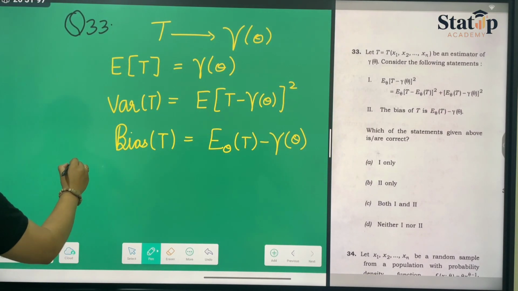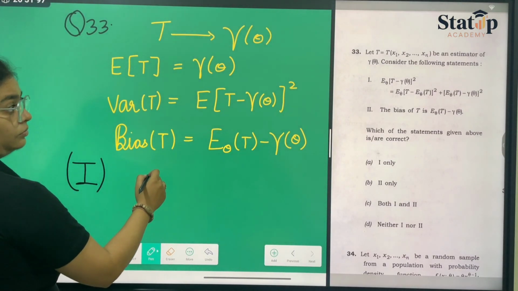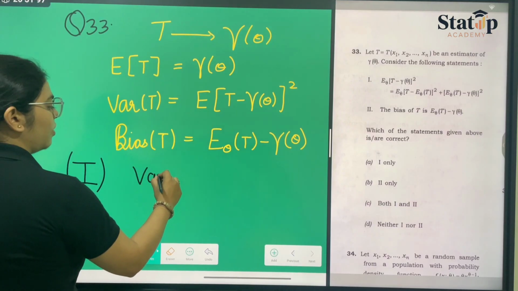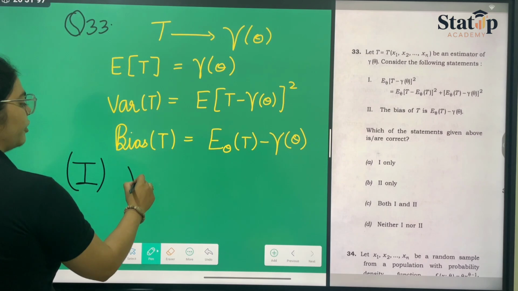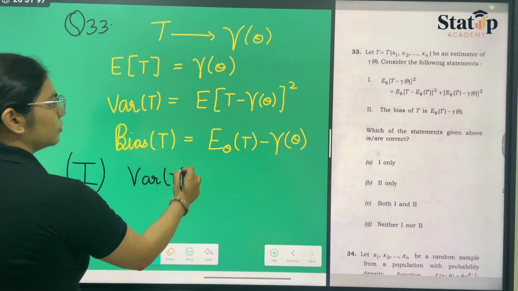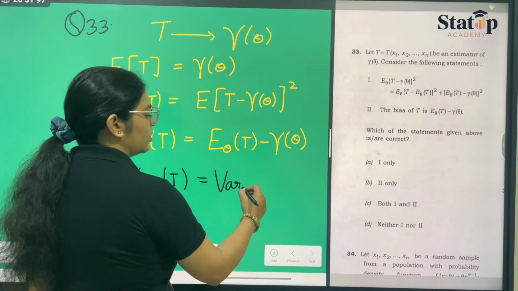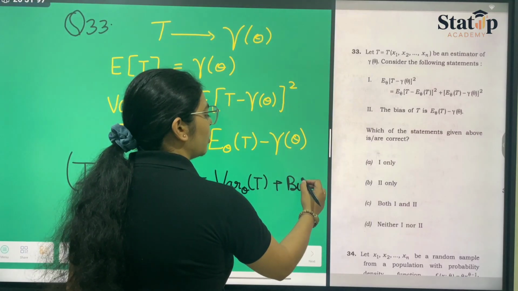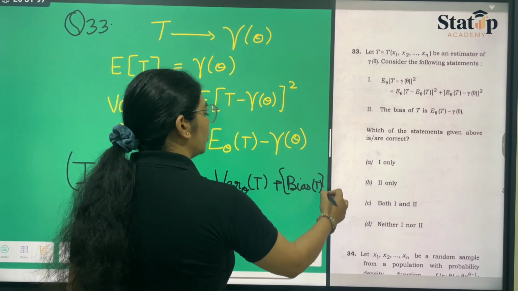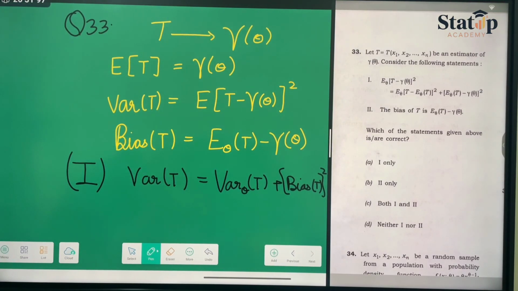Now, if we see our first statement, it clearly gives us that mean square error of gamma theta, variance of T is equal to variance over theta of T plus bias of T whole square. Or here in place of variance of T, we can write M.S.E. of T,